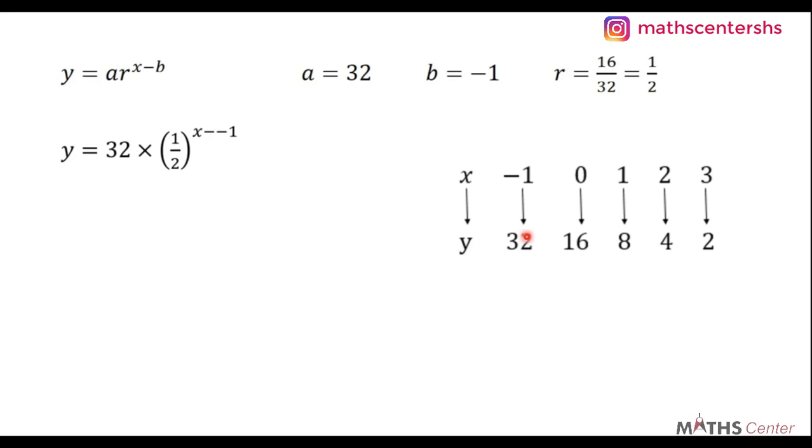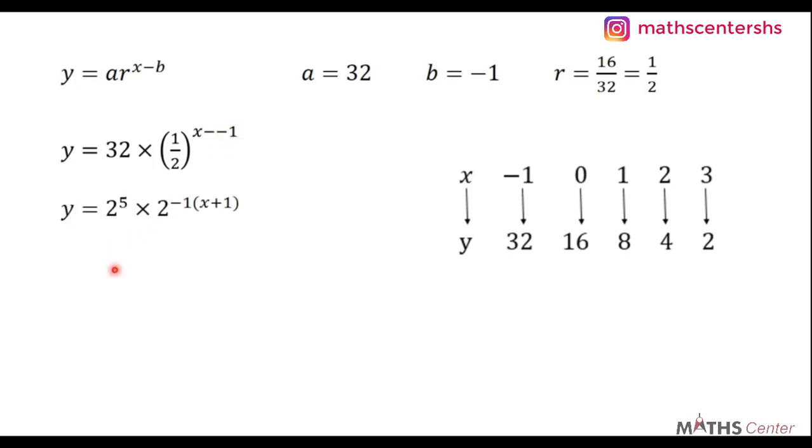Now let's continue. What we do is that we replace every element here. We replace what we have found in the equation. So we replace a with 32, we replace b with minus 1, and we replace r with 1 over 2. So we have 32 times r, which is now 1 over 2. I brought the bracket because it's a fraction. So 1 over 2, then exponent x minus, remember there's a minus here and the b coming is also minus, so I'm going to have x minus minus 1.